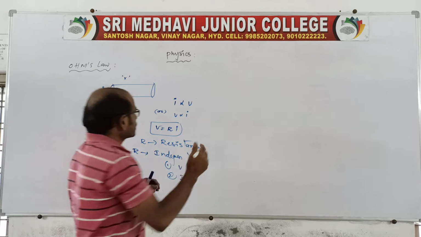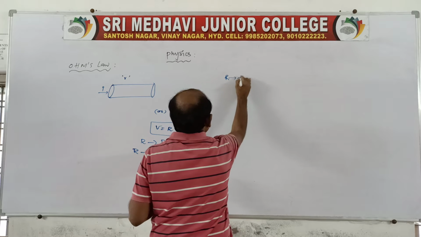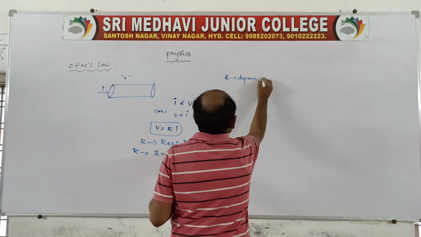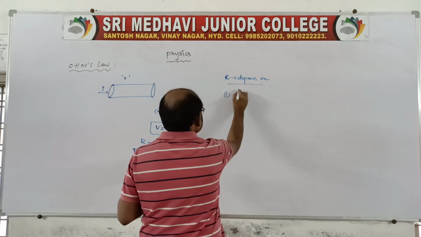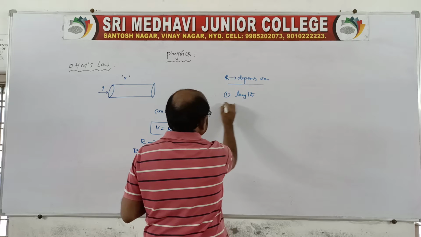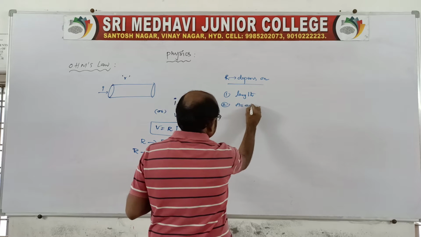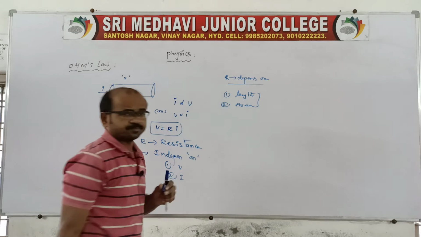Capital R depends on, very important, first length and second area, which we can also call dimension.